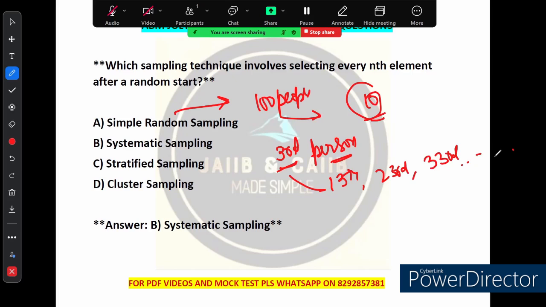So systematic sampling is quite easy to use when you have a large population and want to make sure your sample is well distributed. It is less random than simple random sampling, but still provides a good way to avoid bias, right? So that is the breakdown of systematic sampling. It is really an efficient way to select a sample in an organized manner.